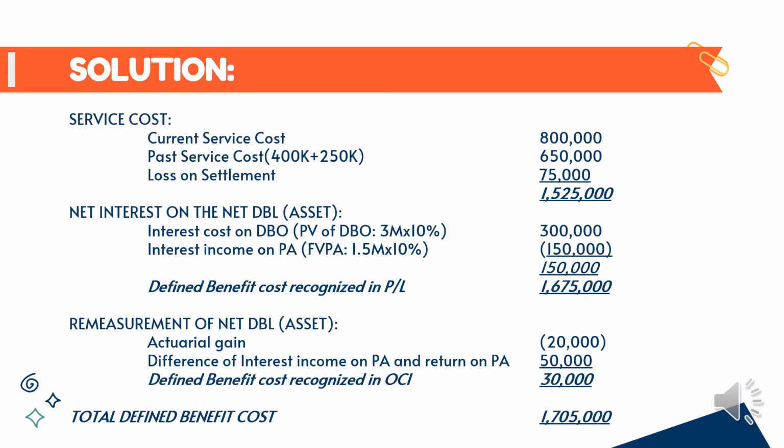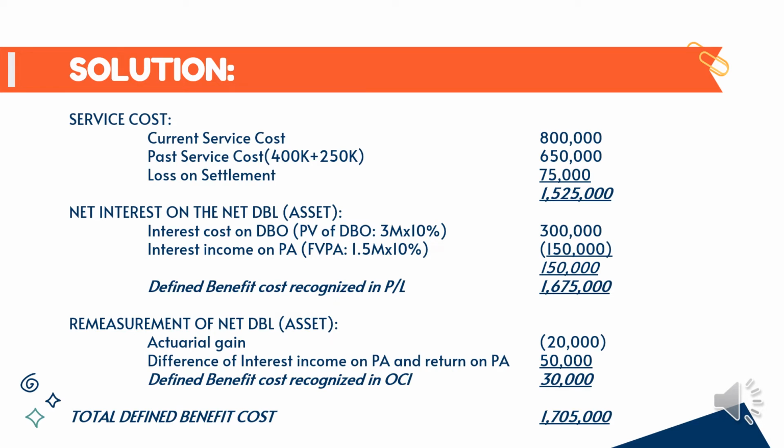For the solution, service cost, under nito yung current service cost, past service cost, and loss on settlement. Sa current service cost, given naman na siya, which is 800,000. For the past service cost, ito yung pag-add mo yung 400,000 at saka 250,000, which is the vested and unvested past service cost. Makukuha mo ay 650,000. And then yung loss on settlement, 75,000. Pag tinotal mo silang lahat, ang makukuha mo is 1,525,000.